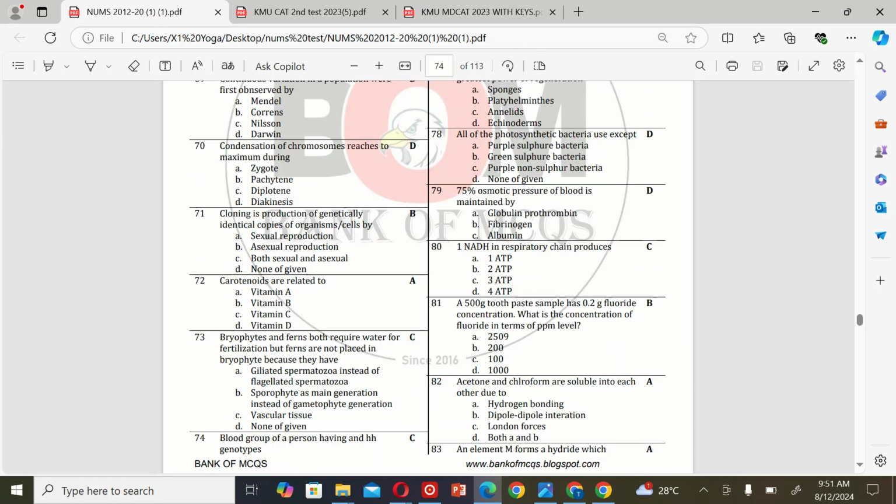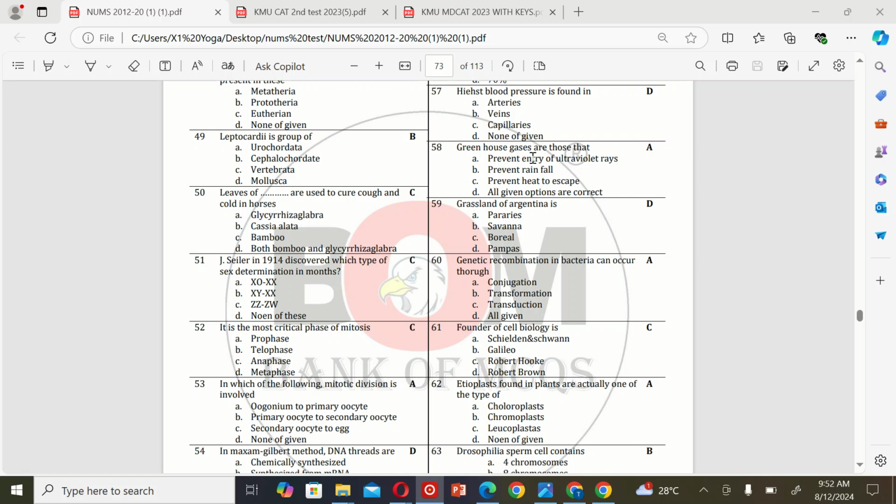The next MCQ is: greenhouse gases are those that A. Prevent entry of ultraviolet rays, B. Prevent rainfall, C. Prevent heat to escape, and D. All given options are correct. So the correct option is A. Prevent entry of ultraviolet rays.